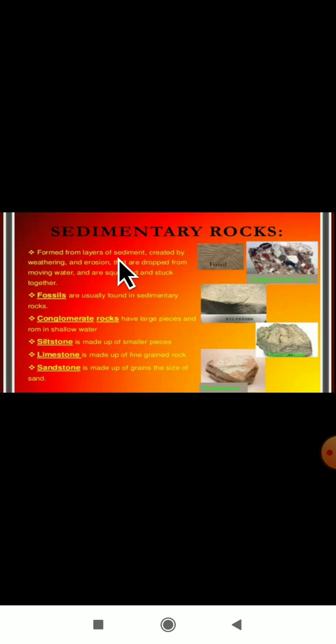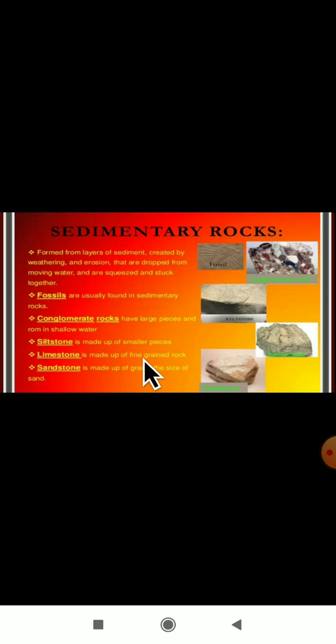Okay, as you all know, you learned some of the examples of sedimentary rocks also. Here you have to remember that sedimentary rocks are formed by the deposition of sediments. Sediments are nothing but sand, mud and pebbles. Sediments include what here? Sand, mud and pebbles. And they are always going to appear in a layer form.